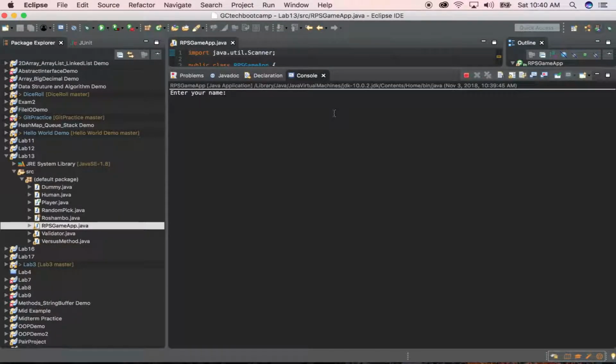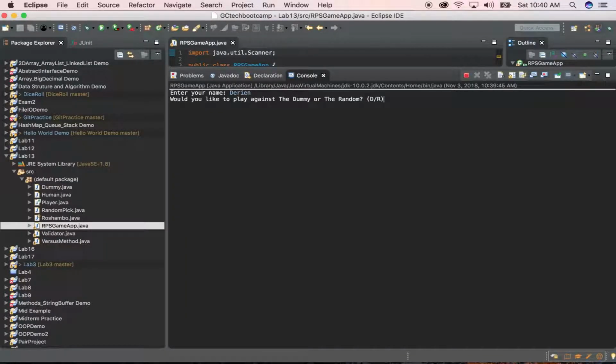So enter your name. So I'll type in Darian. Would you like to play against the dummy or the random? So this application is actually a, sorry guys, ignore my phone. This application actually is a rock, paper, scissors app. So if we select dummy, the dummy always chooses rock. So if you play against the dummy for whatever reason, this was in our build specs for the program, but the dummy is always gonna choose rock.